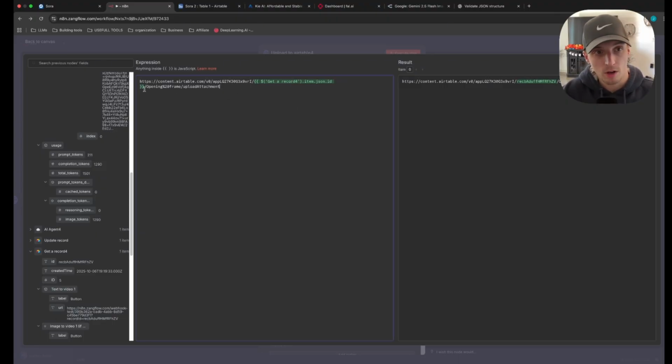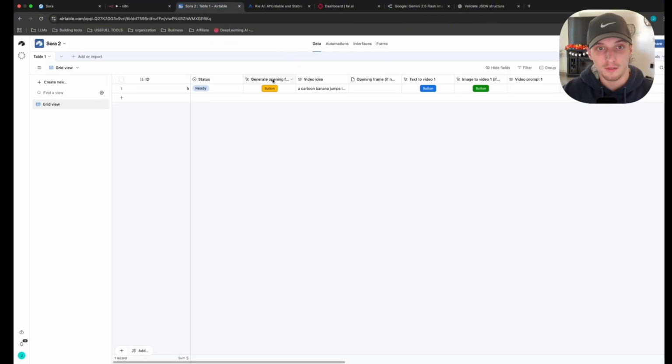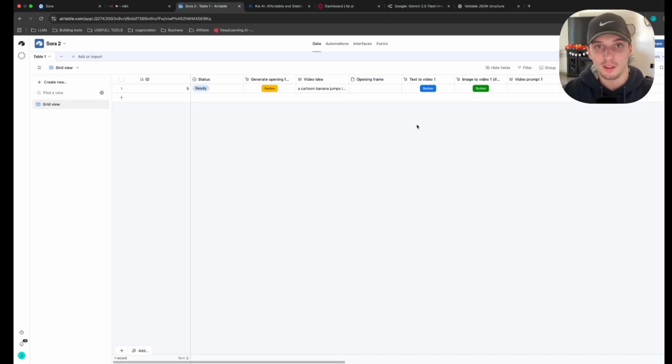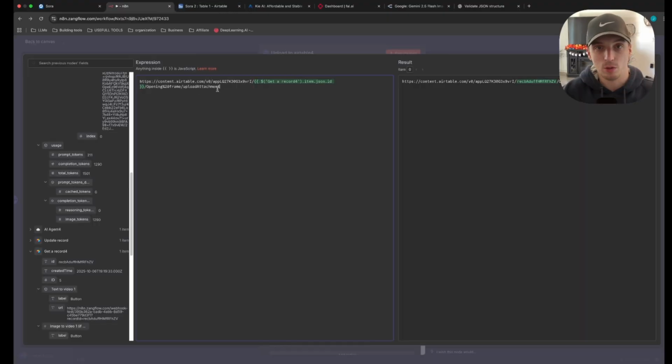The next part of the URL will be another slash. And then this is just the field name, which if you copy the field name, you should already have it. So capital O for opening, %20. Anytime you have a space, instead of actually having a space in the URL, you just put %20 and then frame. So if you look here, we have opening frame, but we need to put if needed. But to keep it simple, instead of putting if needed, that way we don't have to do more %20 stuff, I'm just going to delete it and leave it as opening frame. And then just slash upload attachment.